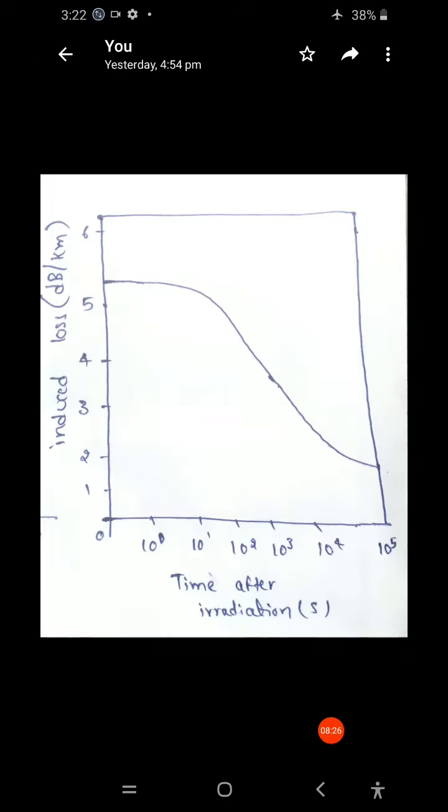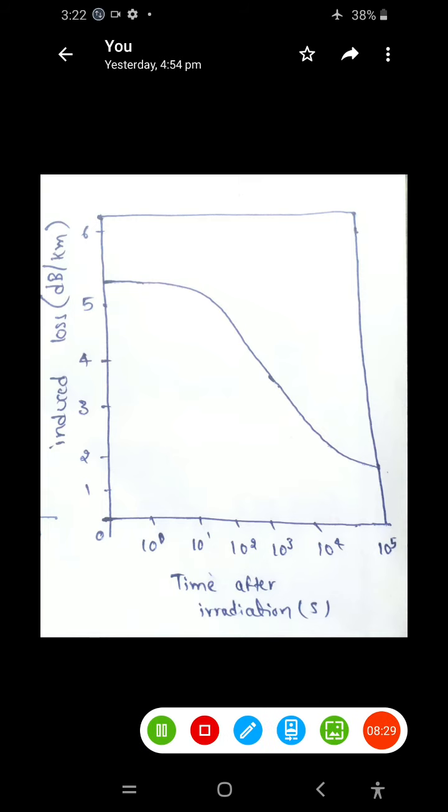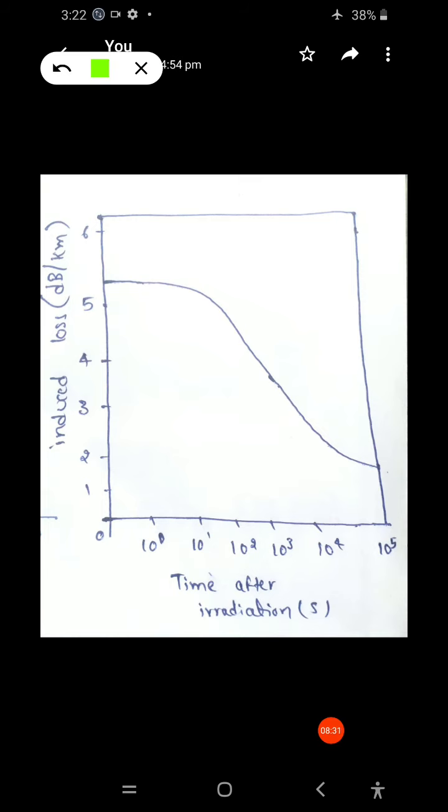In the next figure, after time after irradiation, that is after completion of the radiation, as the time increases, the attenuation will decrease, that is the induced loss will decrease.